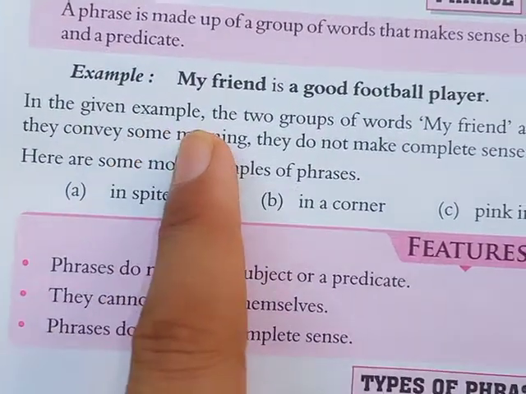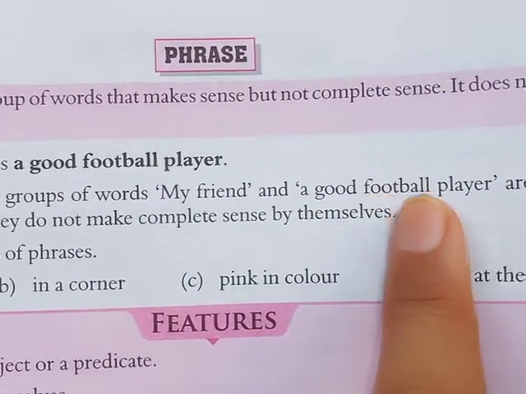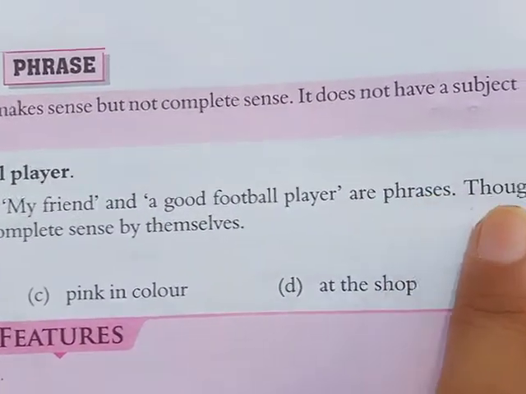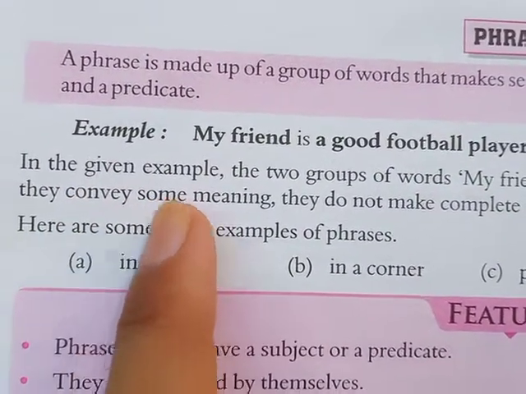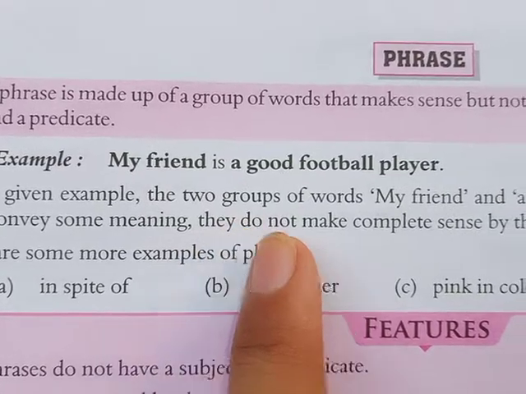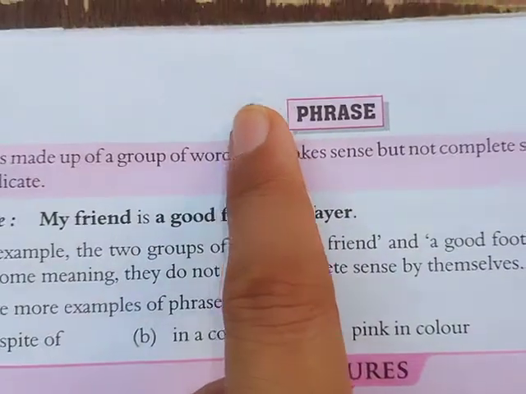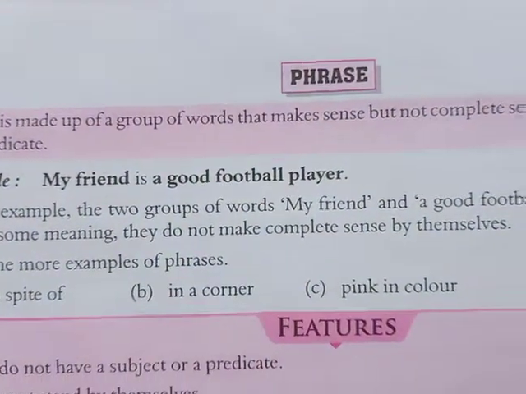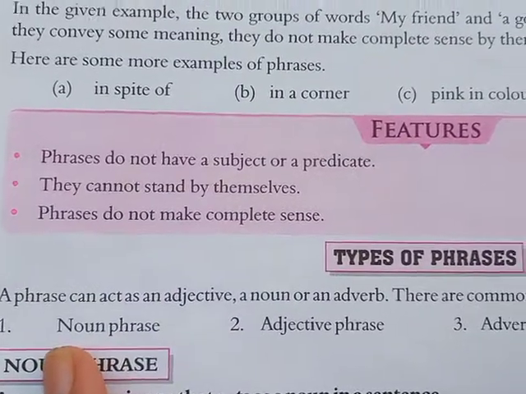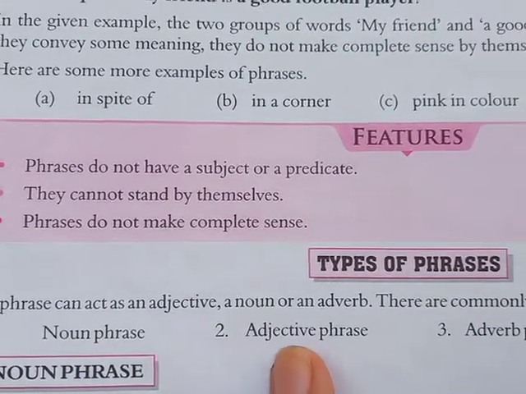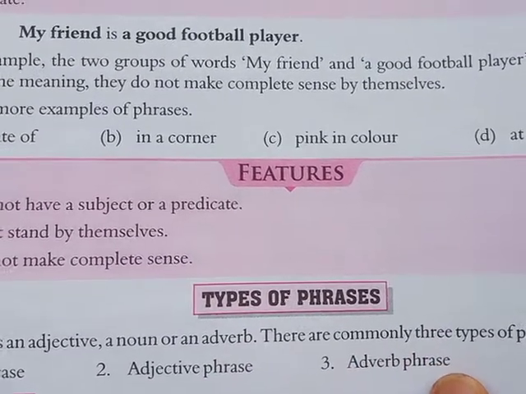In the given example, the two groups of words, my friend and a good football player, are phrases. Though they convey the same meaning, they do not make complete sense by themselves, and that is the real meaning of phrase. Mainly, there are three types of phrases. First is noun phrase, second is adjective phrase, third is adverb phrase.